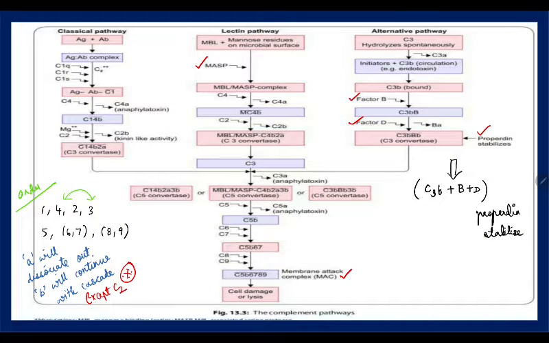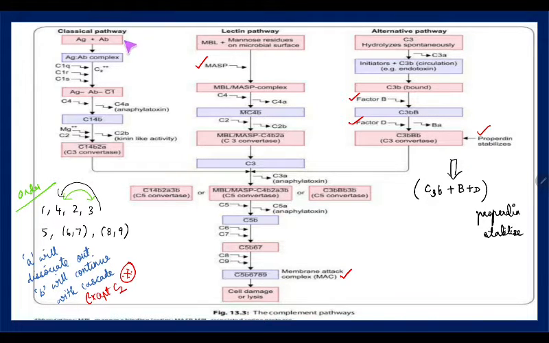Next, coming to the pathway per se. Very simple. What we need to remember before studying this is that in all this pathway, especially in MAC, we have studied the numbers from 1 to 9. Here there is only one change: instead of 1, 2 there will be 1, 4. The 4 is jumbled from here to this place, that's all. And a complement has A and B fragments, of which the A fragment will dissociate out and B will continue the cascade, except for C2. These two important points are to be remembered.